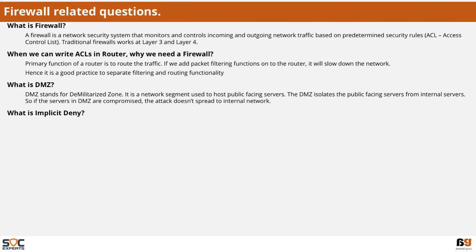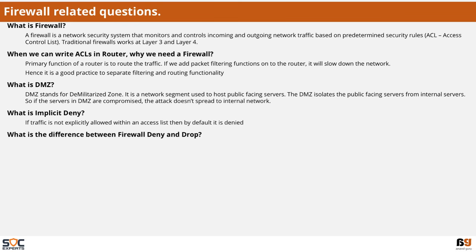What is implicit deny? By default, if the traffic is not explicitly allowed within an access list, the firewalls are configured to drop the connection. This is implicit deny.